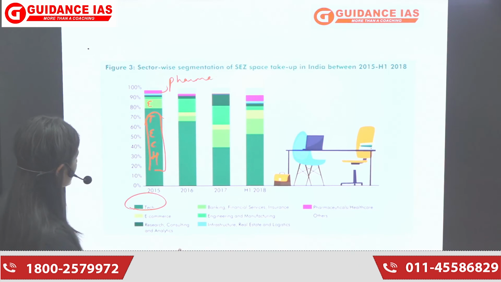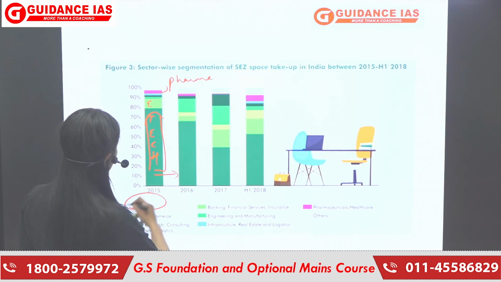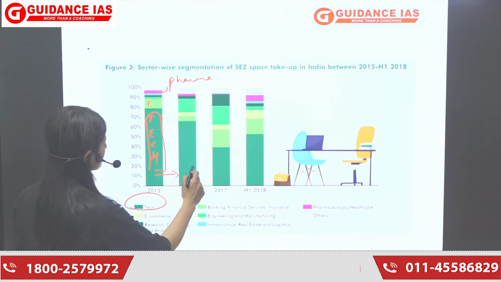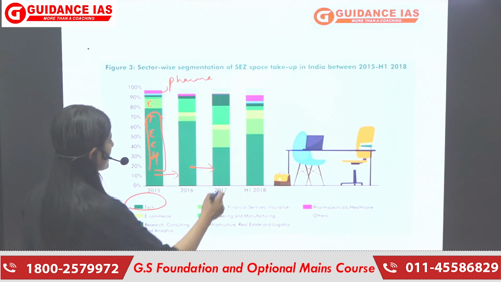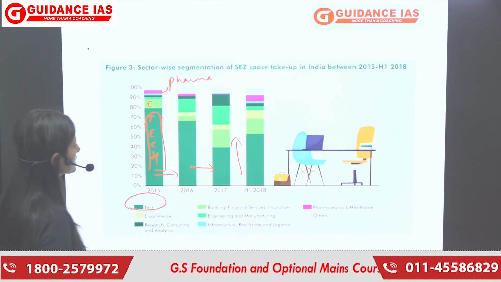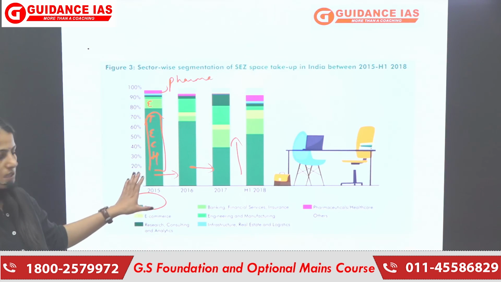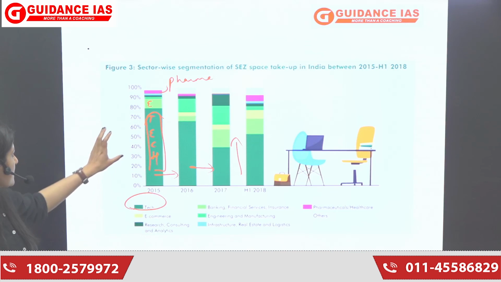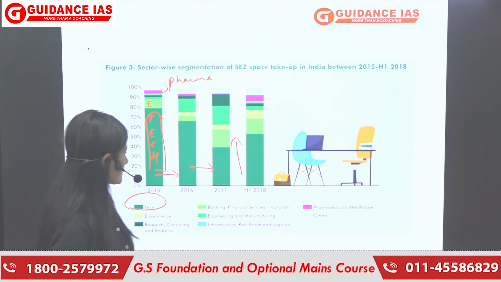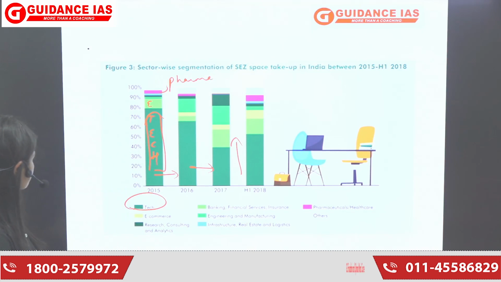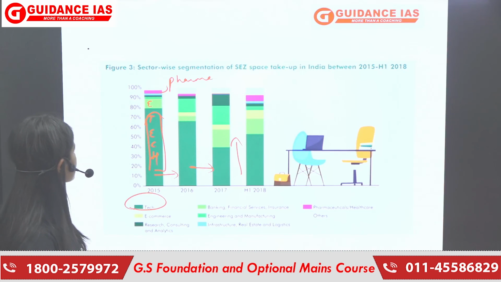After that, it actually kept changing. यहाँ पर it got reduced to some level. Then here it got reduced even more, and then it increased again, right? So the proportions keep changing. But again, you need to remember that these are the certain areas where SEZs are present. So yeah, that was the last slide.